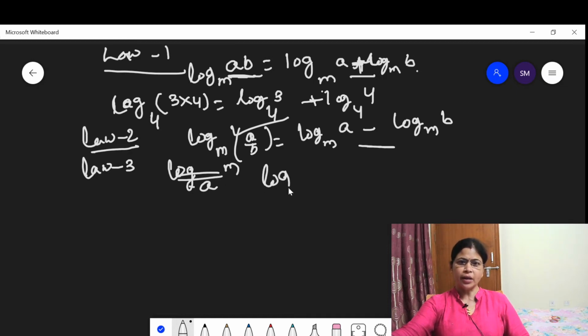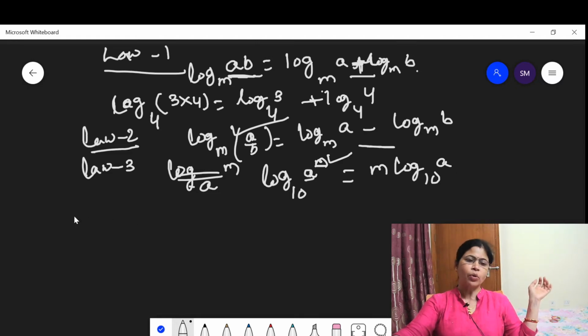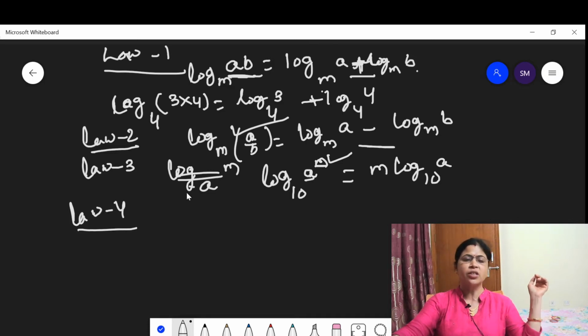Suppose you write logarithm of base 10 A to the power M. When there are exponents in the logarithm, this can be written as M log base 10 A. Let me take some examples. At first, let me write all the laws, then I will practice some examples based on these laws. The first law, this is the second law, this is the third law. Then the fourth law says that,